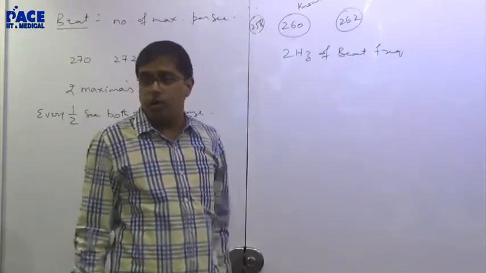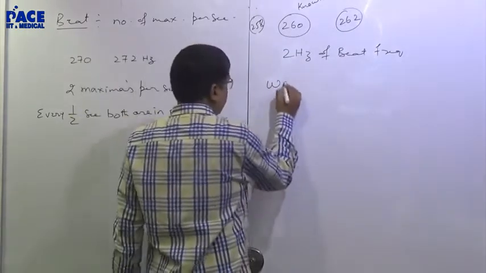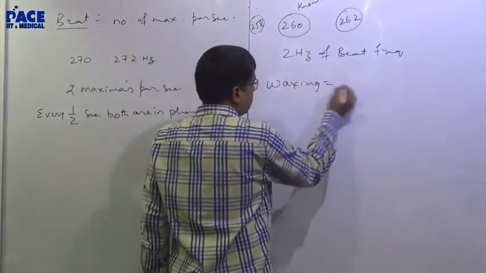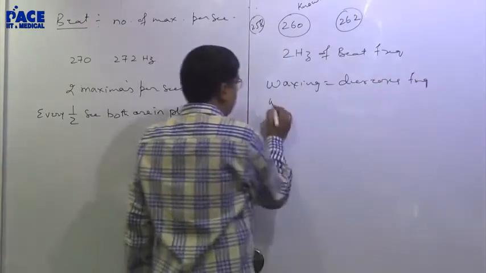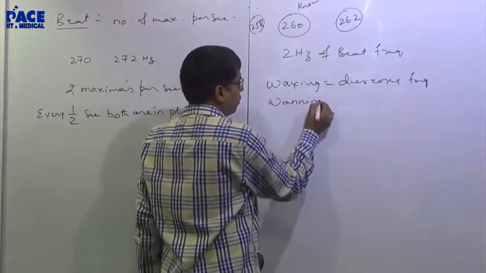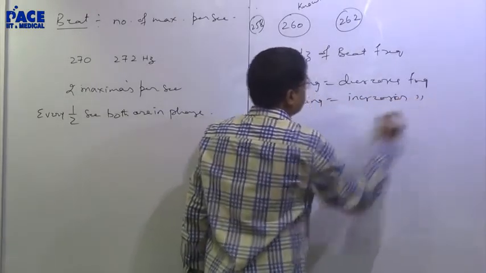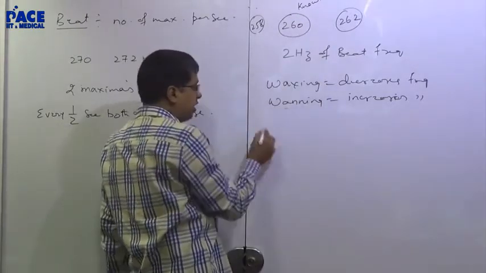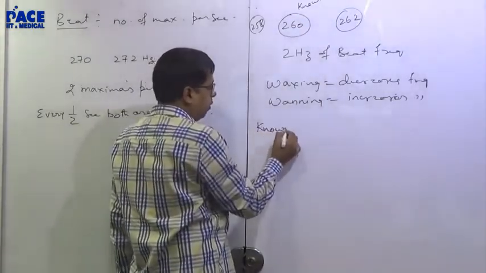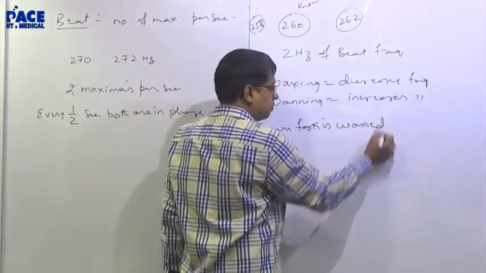But they will give you one more piece of information: waxing decreases the frequency, waning increases the frequency of a tuning fork. Now what happens? Say he tells you the known fork is waxed.